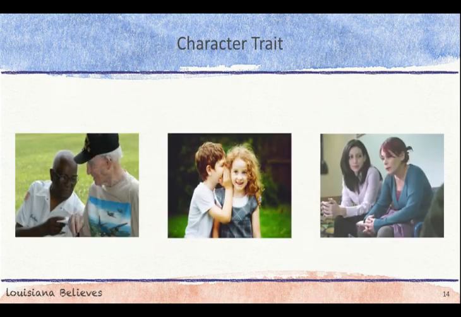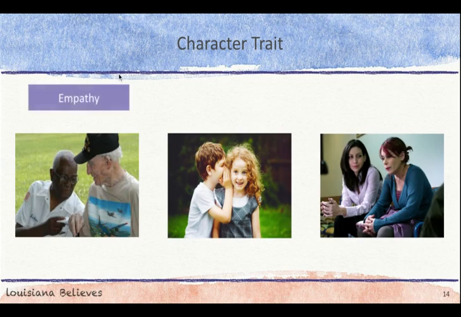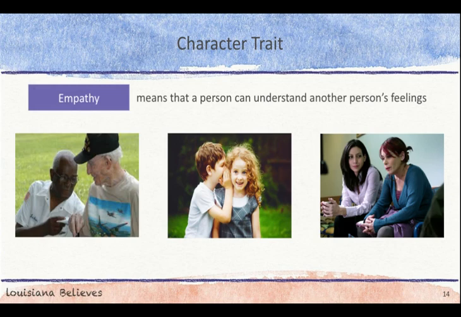How can a community with people that are so different, or that has diversity, all get along? For people to get along in a community, they must also have empathy. Empathy means that a person can understand another person's feelings. A person who has empathy in a community understands and respects another person's point of view. When people have empathy for other people, they can see past differences and be good community members.